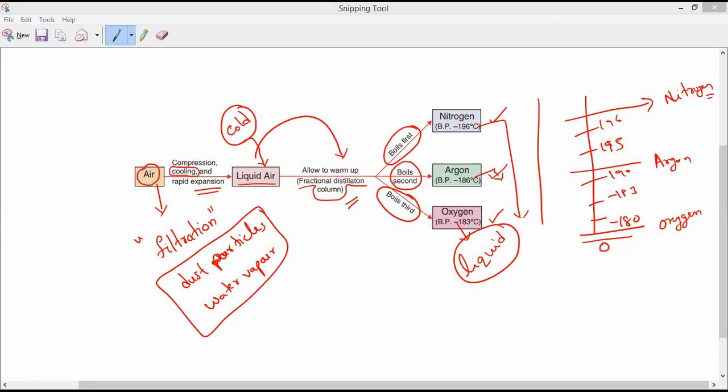What is the percentage of argon? 0.9 percent. And the nitrogen percentage, 78.1 percent. And the oxygen percentage, anybody? 20.99 percent. And all the remaining gases, 0.05 percent only. So that is why we use a separation technique called fractional distillation to separate the nitrogen, argon, and oxygen.